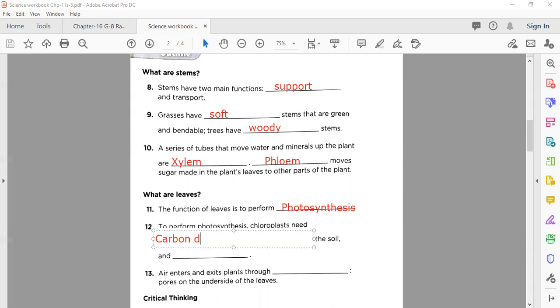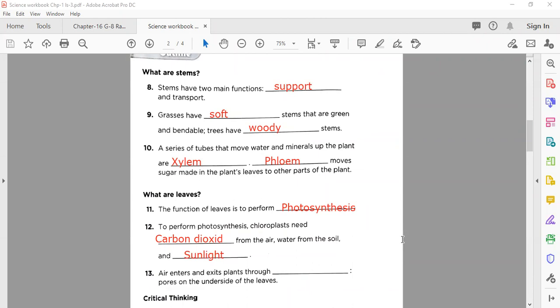Carbon dioxide, okay, from the air, water from the soil, and dash. And one more thing we know very well, that is, yes, sunlight. Well done, my dear.